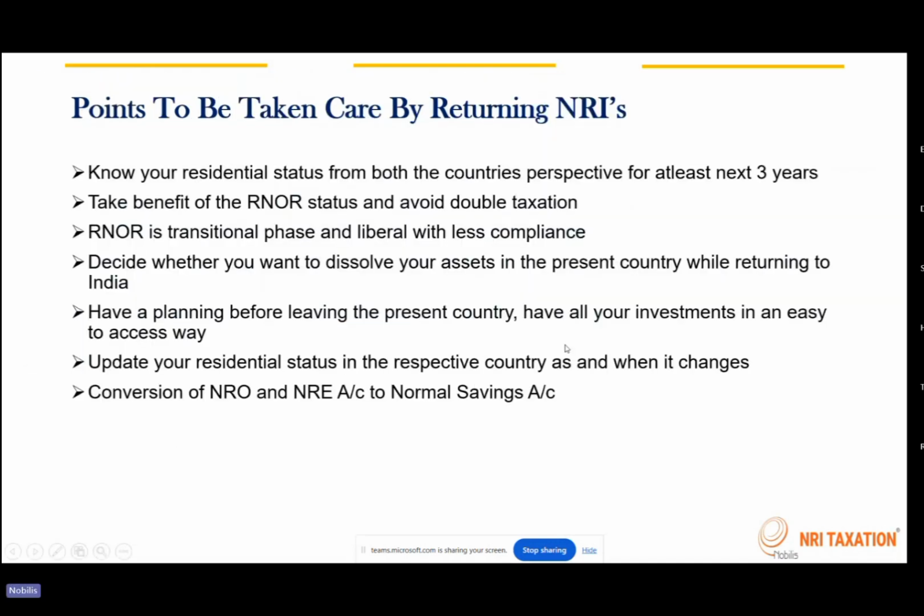Now, certain things have to be taken care of by returning NRIs. When you are coming back to India, you must be very clear about what your residential status is going to be in both the countries where you were staying till now and in India for the upcoming 3 years. This will help you to do some tax planning. You must be taking benefit of your RNOR status. With proper tax planning, you can take the most benefit during the RNOR status, which is a transitional phase, and avoid double taxation.